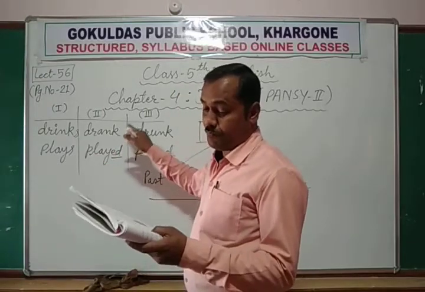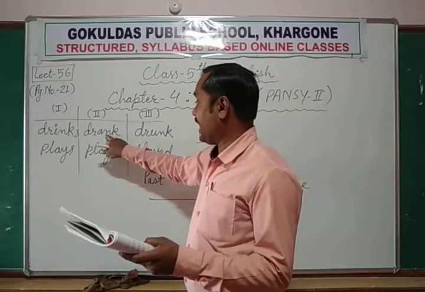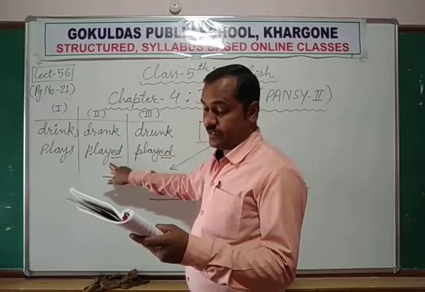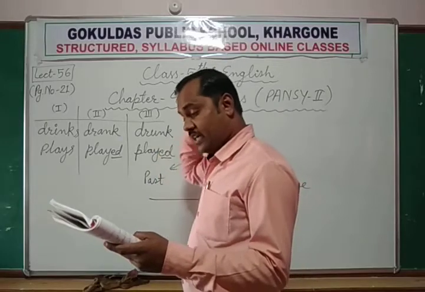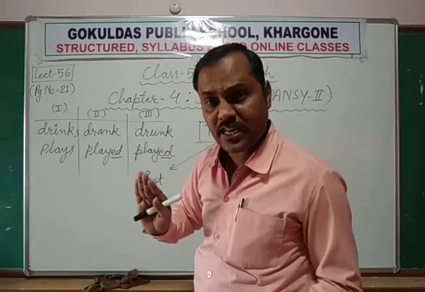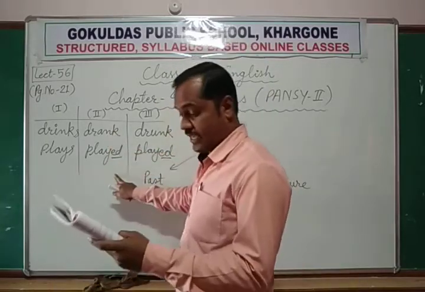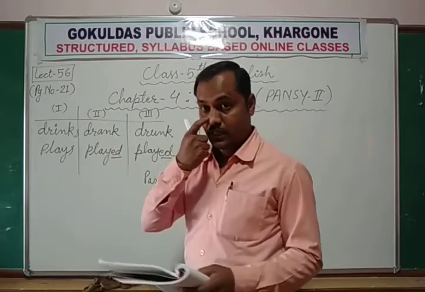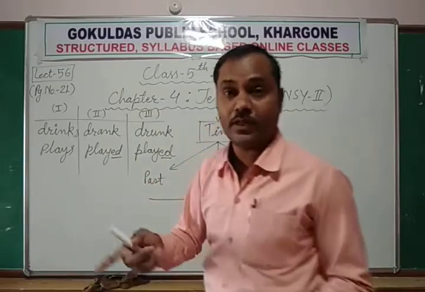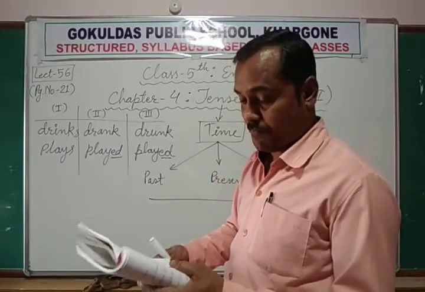Now in group B, the verbs drank and played tell us that the action has already taken place in the past time. It shows past time. Such verbs are said to be in the past tense.